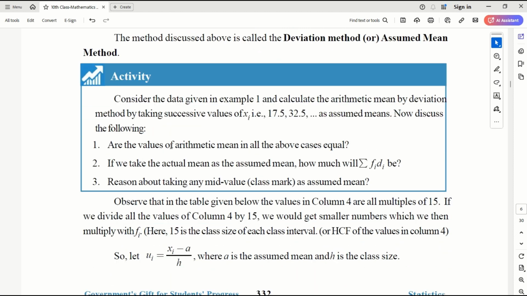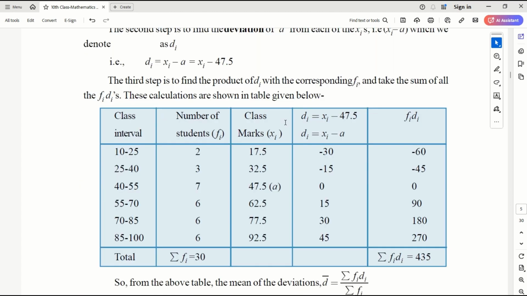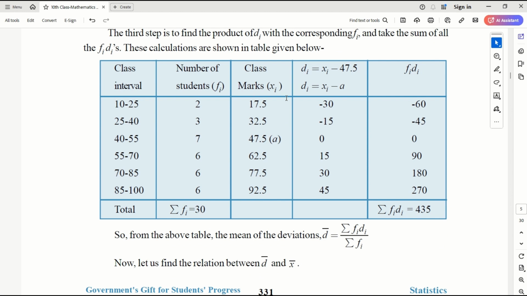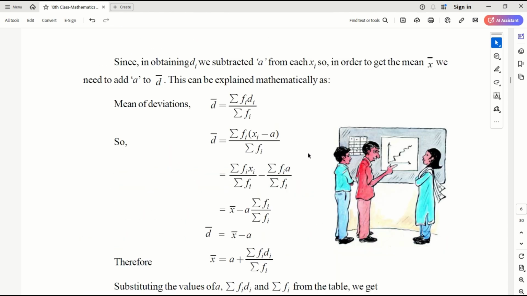Now calculate the data in the given example 1 and calculate the arithmetic mean by deviation, taking successive values of xi. Each time you take a different assumed mean. Why did I choose 47.5? I can choose anything, right? So try doing that exercise yourself, and you'll find that whatever you take, you will get the same mean value. That is what we are trying to tell, which you can experiment with yourself.